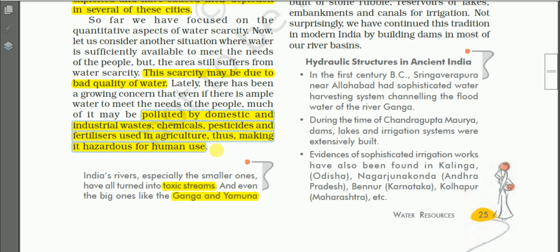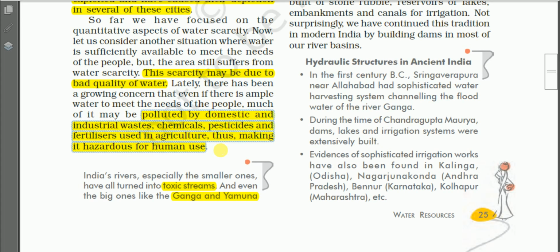Most of the water bodies are polluted by domestic and industrial wastes, chemicals, pesticides, and fertilizers used in agriculture, thus making it hazardous for human use. From the industries, toxic waste materials and liquids are released and discharged into the water bodies, rivers, lakes, streams.